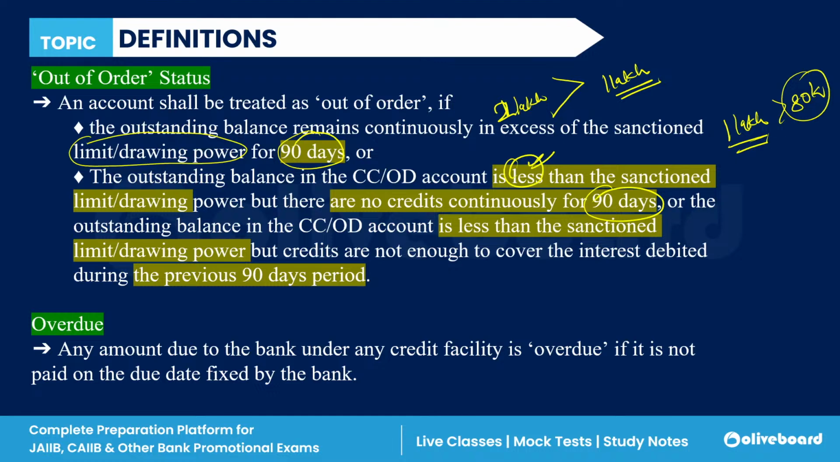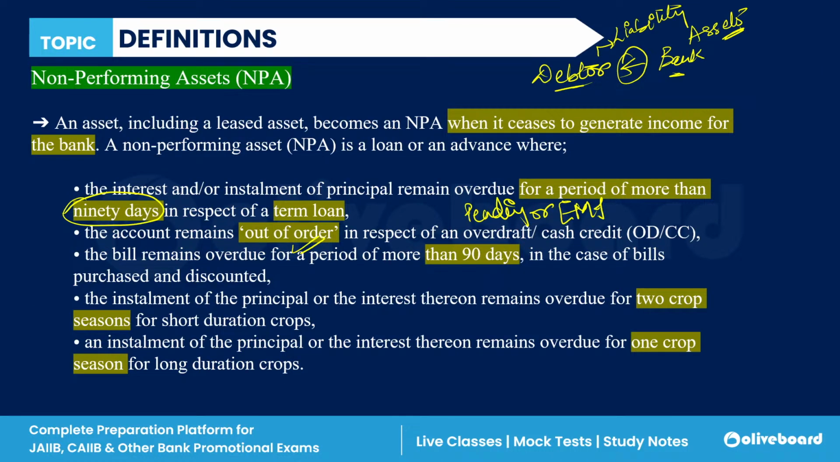So, first of all, a non-performing asset is any interest or installment which is pending for a period of more than 90 days. Second, if you have any account which is in out of order status in respect of overdraft and cash credit.